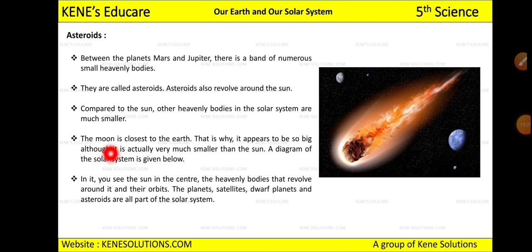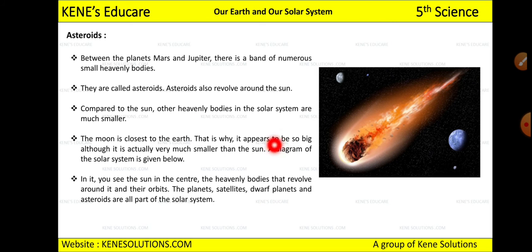Now see, the moon is closest to the earth, right? That is why it appears to be so big, although it is actually much smaller than the sun. The moon appears to be big, but it is smaller than the sun. Because the moon is closest to the earth, you see its size as big, but when you compare it with the sun, the size of the moon is small.